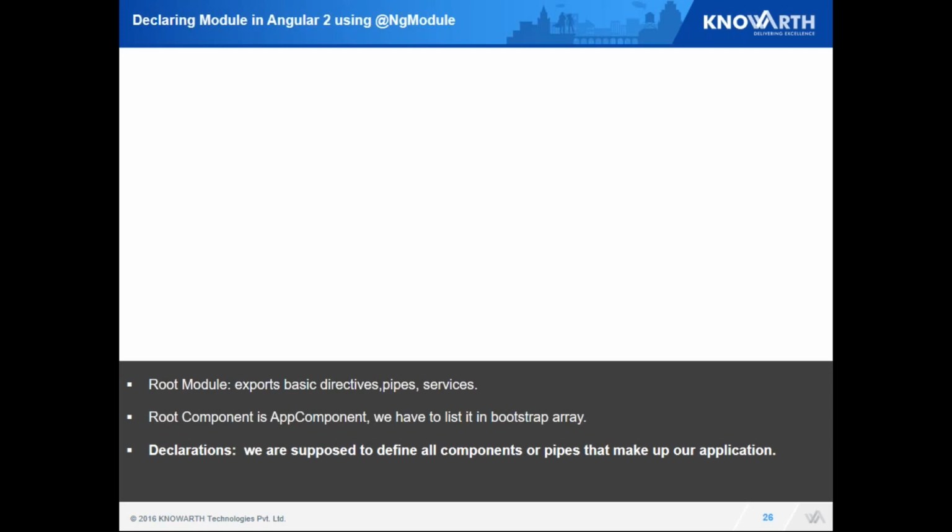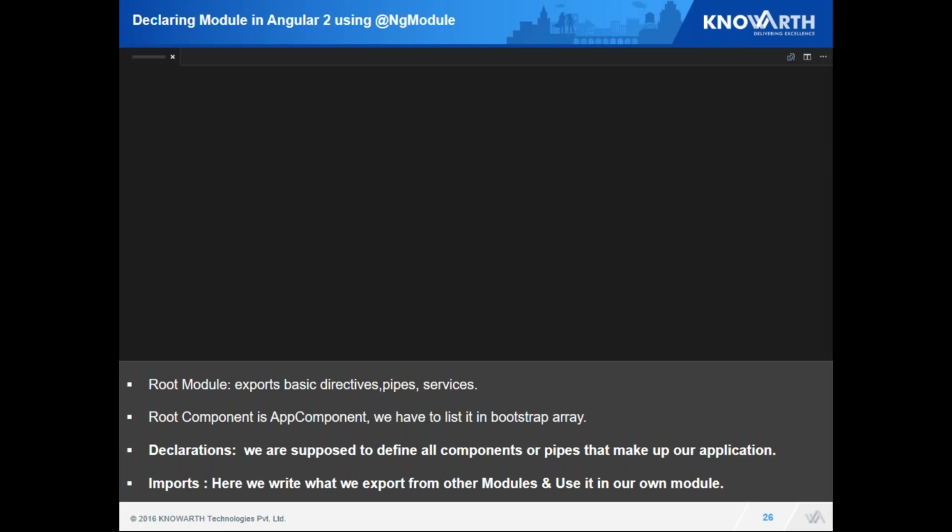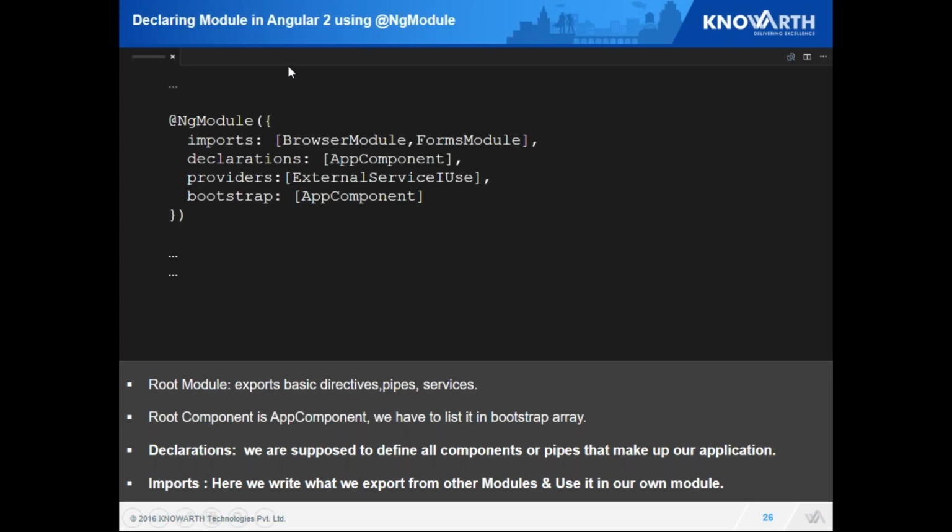Next, we would declare all those things which we import from others. So as you see, in imports, we use the browser module and forms module which we are declaring. Declarations is where we write our root component. In providers, we mention what all external services we are going to use. Basically, services are external web services which will return a JSON or XML response. In bootstrap, I am going to mention which component is going to be declared by default.